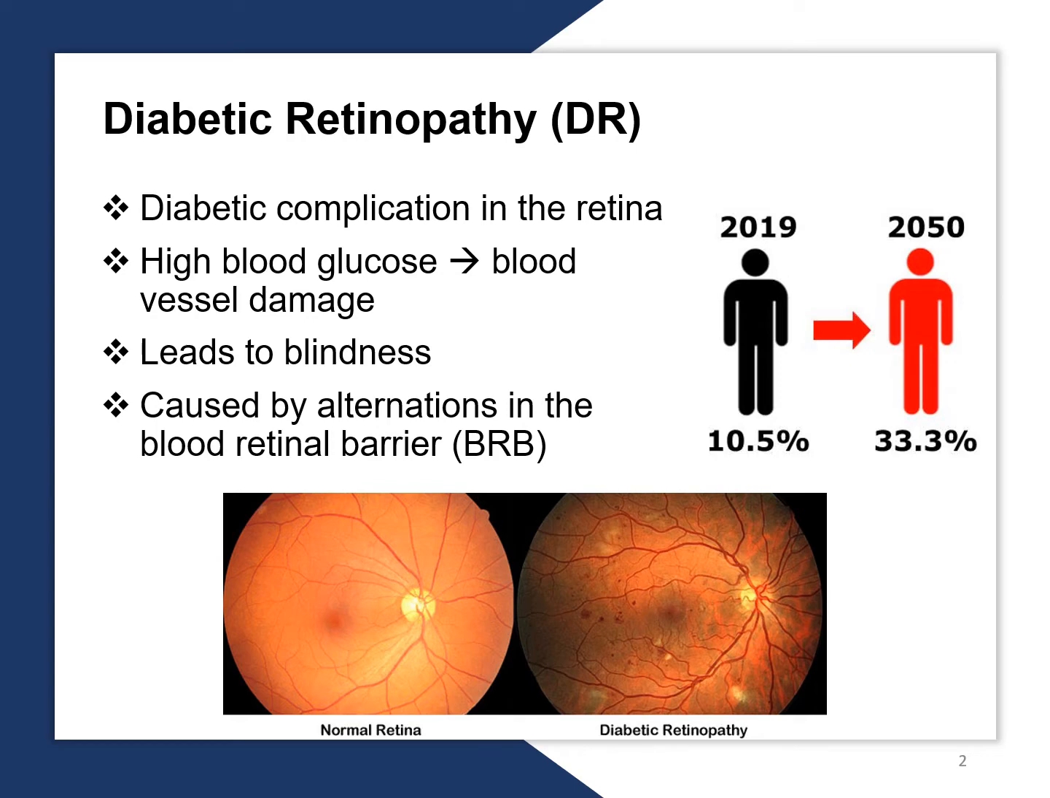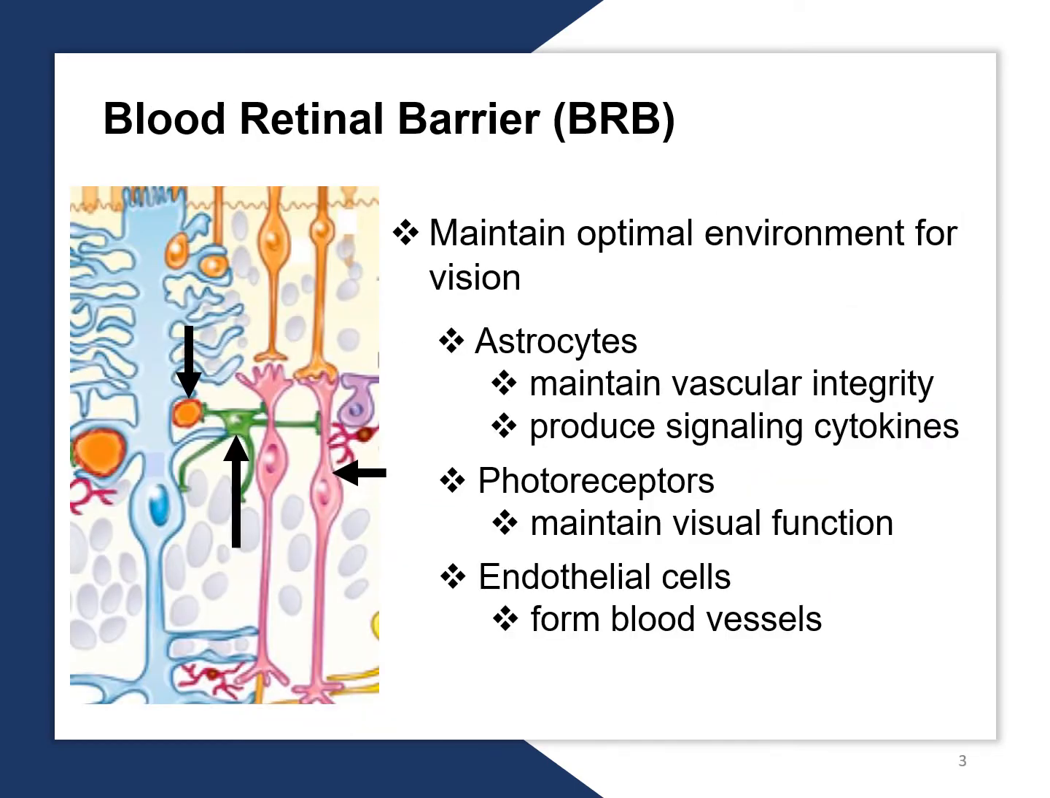This complication is caused by alterations in the blood-retinal barrier. The blood-retinal barrier preserves an optimal environment for vision. It consists of astrocytes, which maintain the vascular integrity, and signaling proteins called cytokines to photoreceptors. Photoreceptors maintain the visual function of the retina, and endothelial cells form blood vessels.